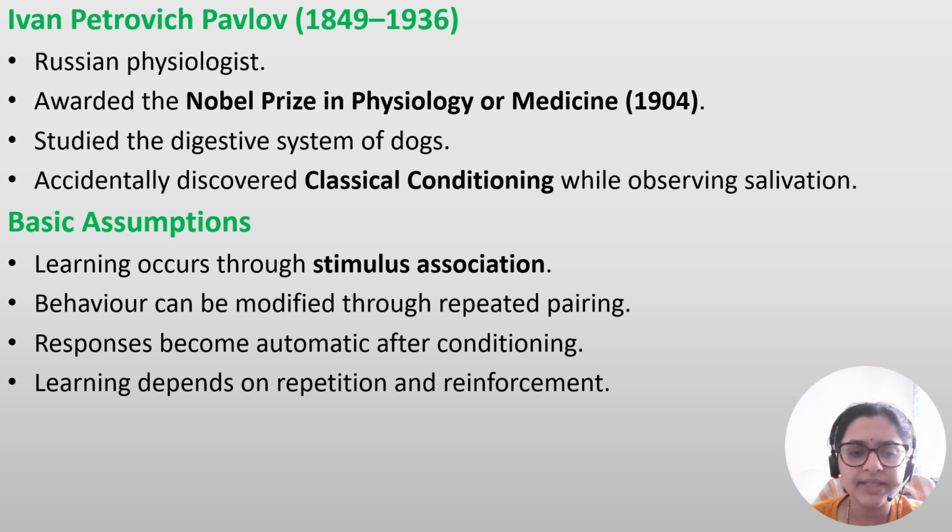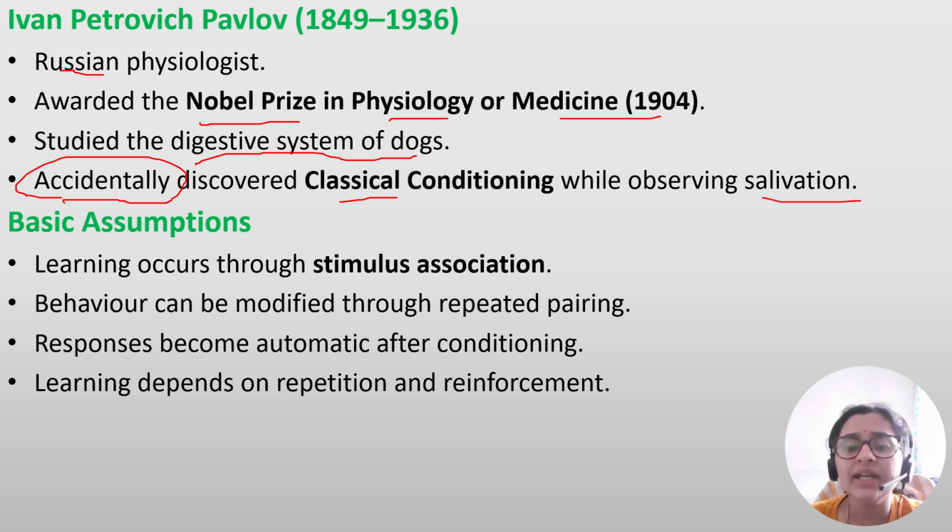So we have already seen Ivan Petrovich Pavlov is a Russian psychologist. He was awarded the Nobel Prize in physiology or medicine, and he studied the digestive system of dogs. And this classical conditioning theory is an accidental theory. He accidentally discovered it while observing salivation.